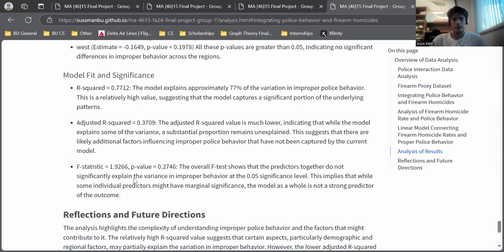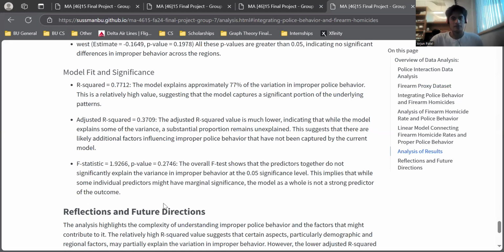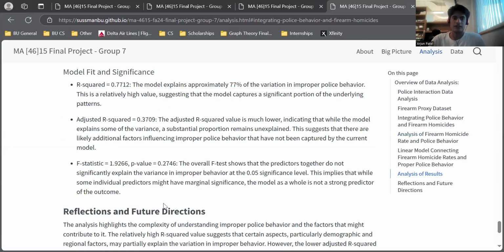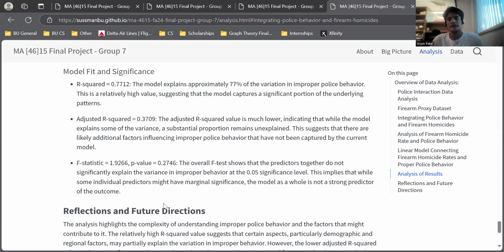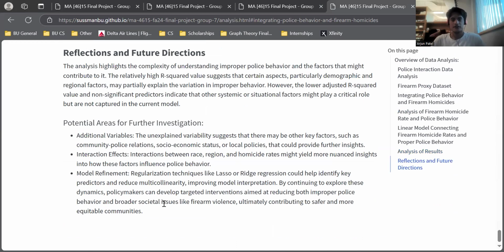Although the overall model wasn't significant, we found we were able to explain a large portion of the variation in improper police interactions. Some next steps include accounting for the effects of additional variables, accounting for interactions between variables, and refining our models using more advanced statistical techniques.